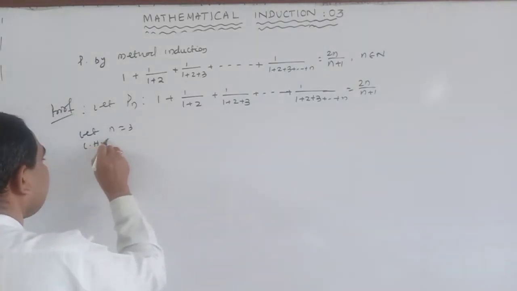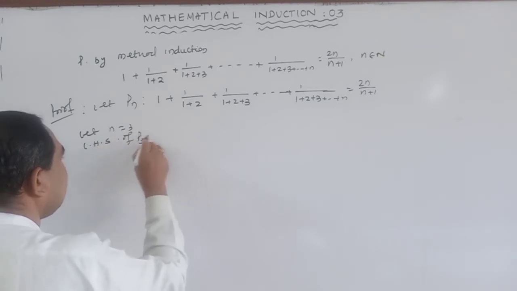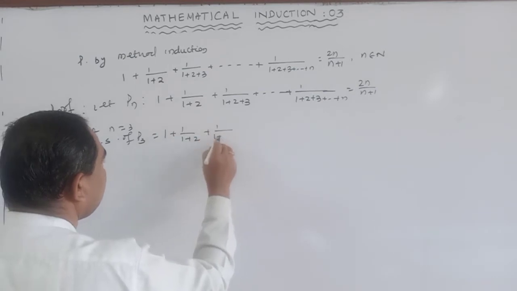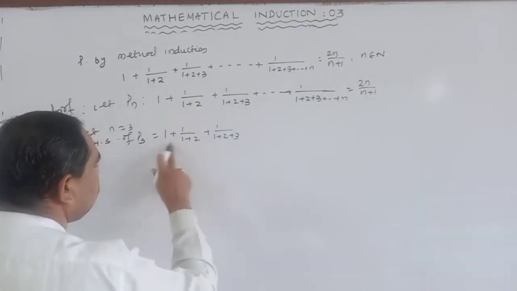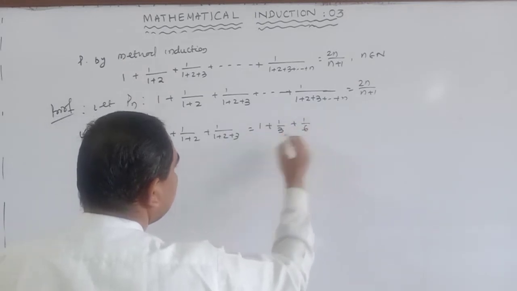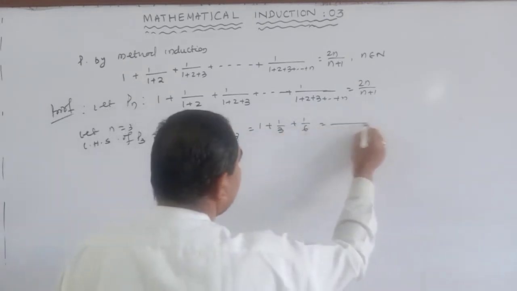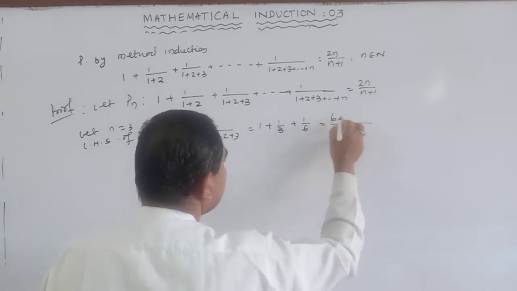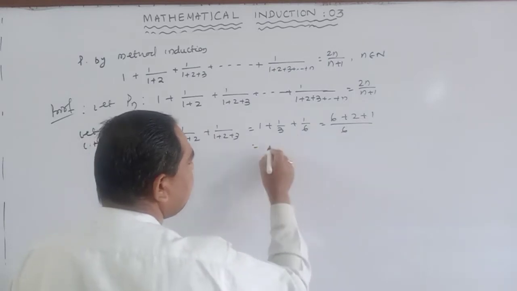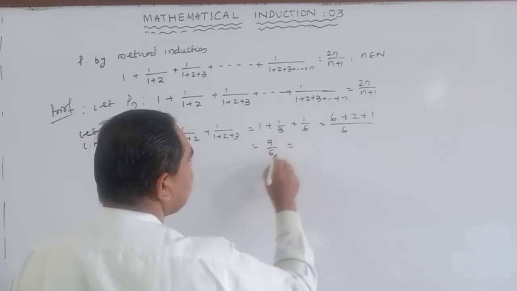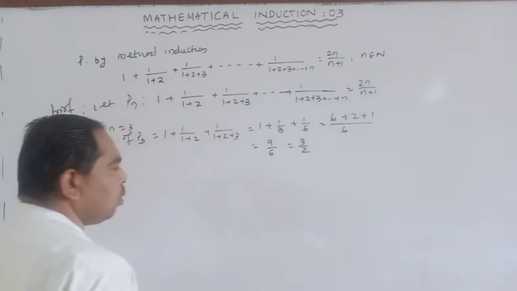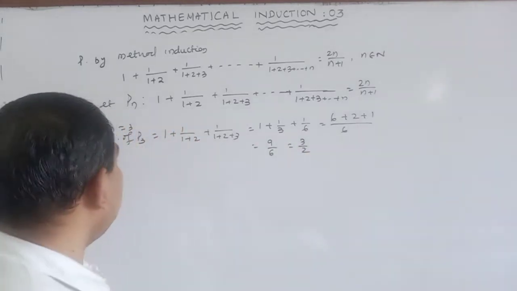So LHS of P3 means 1 plus 1 by (1 plus 2) plus 1 by (1 plus 2 plus 3), the sum of the first 3 terms: 1 plus 1 by 3 plus 1 by 6. The LCM is 6, so this is (6 plus 2 plus 1) by 6, which is 9 by 6, that is 3 by 2. This is the LHS of P3.